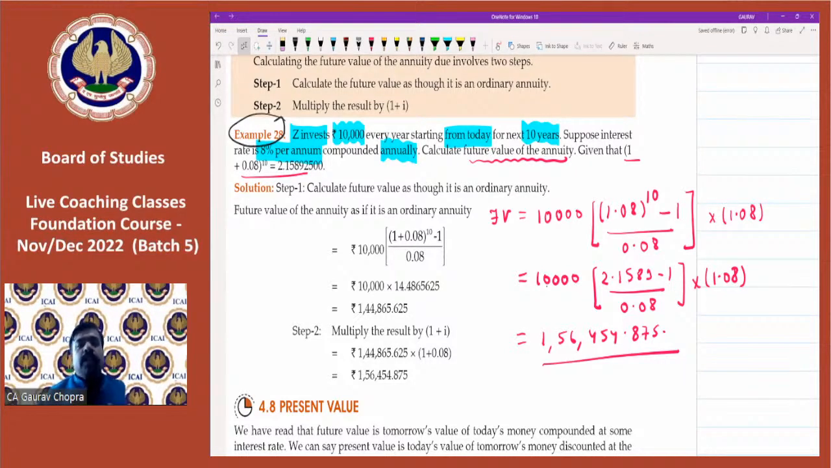So future value simply means the amount which we will be receiving in future. And annuity is the installment system. If we are paying at the end of the period, it will be annuity regular. If we are paying in the beginning, then it will be annuity due or annuity immediate.